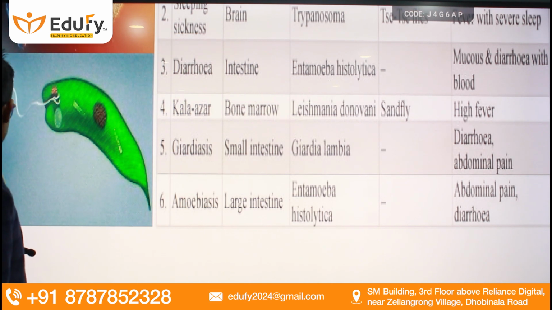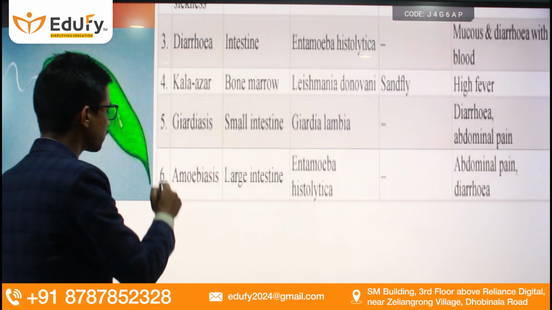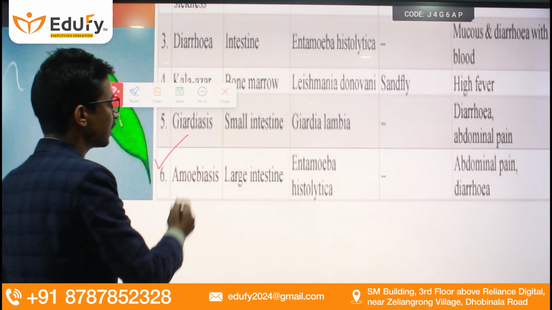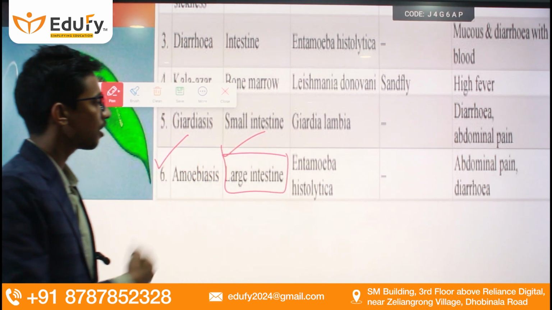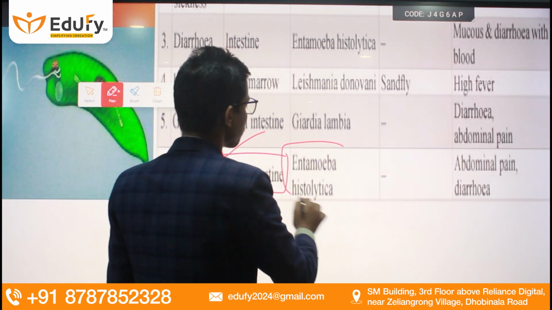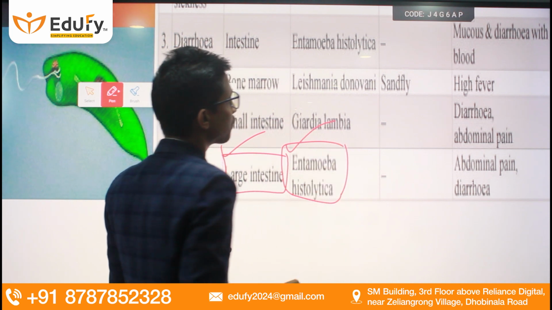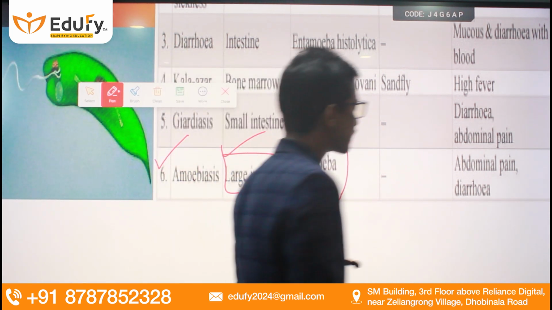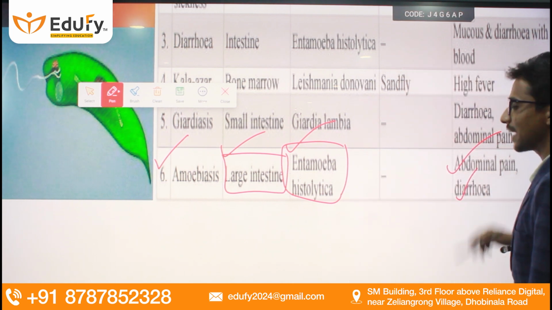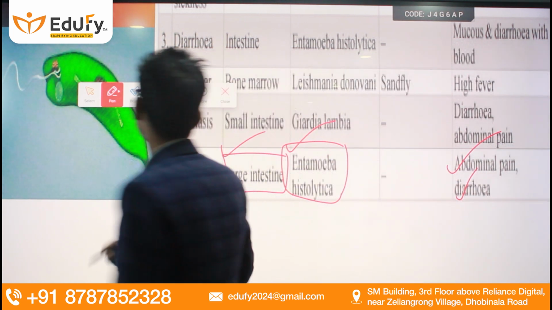Amoebiasis. This is one very important disease, often asked in the examination. In this particular disease, our large intestine is affected, caused by a protozoa known as Entamoeba histolytica. There is no particular known vector for this disease, but abdominal pain and diarrhea are the symptoms.